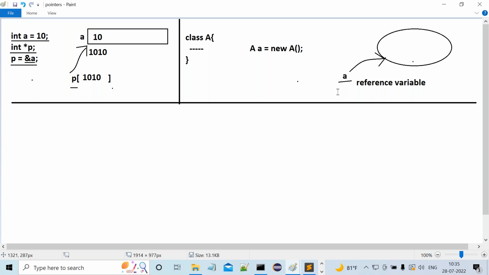For the next 10 minutes, I'm going to talk about that internal object creation concept. Try to put more concentration. There we will understand what a reference variable is, what reference variables are able to store, and how a reference variable is different from a pointer variable. Now let us understand the total internal concept of this. All of you put more concentration here. Five minutes, try to understand it clearly.